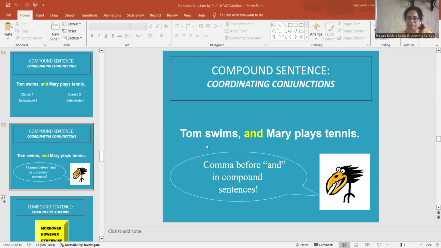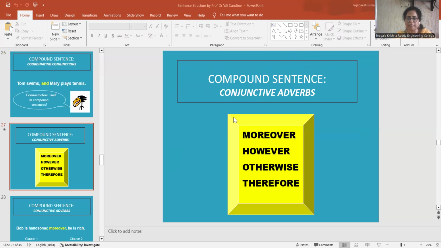Another example: Tom swims, and Mary plays tennis. Before the coordinating conjunction, there is a comma. While you are connecting with coordinating conjunctions, you have to see that the independent clause is followed by a comma, and then you add the coordinating conjunction. So you have to use a comma before and, which is the coordinating conjunction.